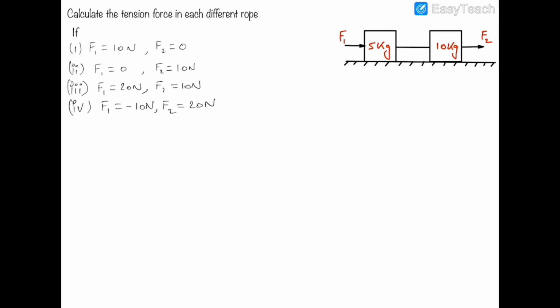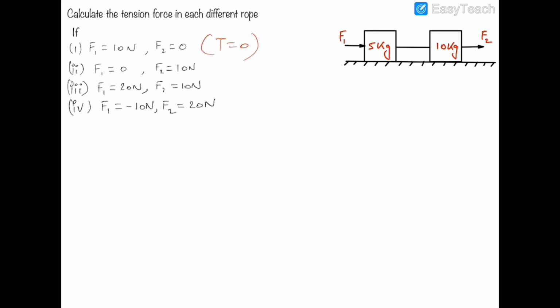Now moving forward to the next question. In this question, there are 4 different cases of sets of values of F1 and F2, and we have to find out the tension in the rope for all the different sets of values. So in the first case, F1 is 10 Newton and F2 is 0. So the first block is being pushed by 10 Newton force, and this 10 kg block is not being pulled by any force, so this rope will become slack, and a slack rope does not have any tension.